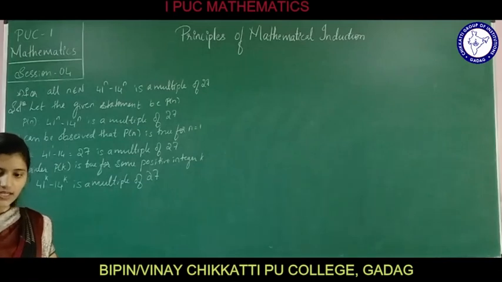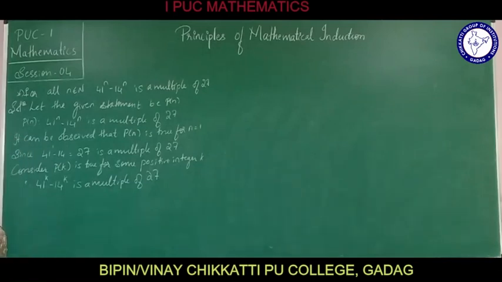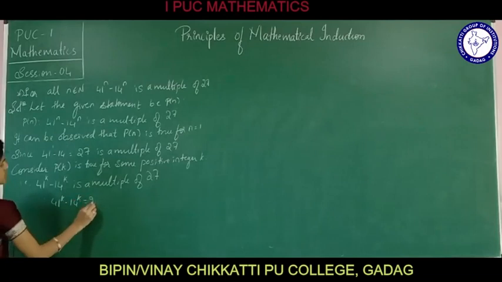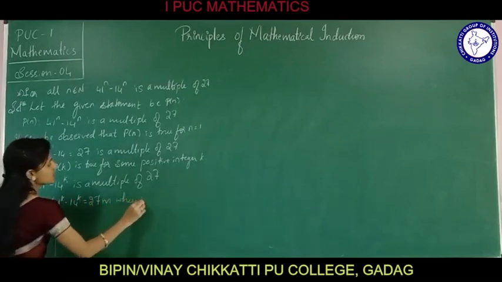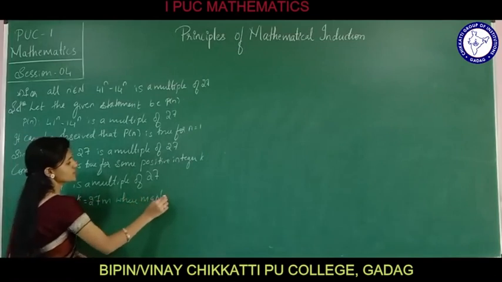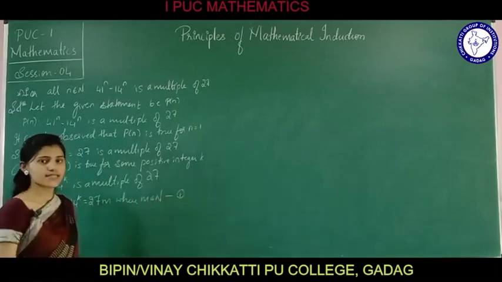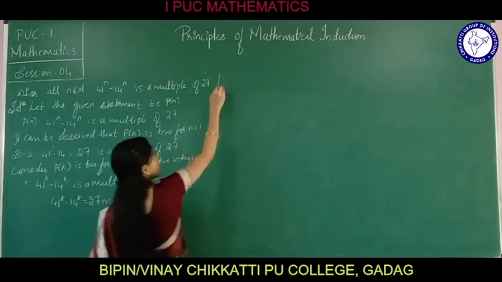Which is a multiple of 27, in the sense we can write it as, therefore, 41 raised to k minus 14 raised to k is equal to 27m, where m belongs to the natural numbers. Let us consider this as equation 1.